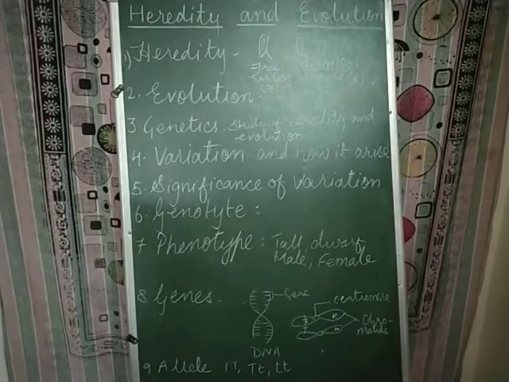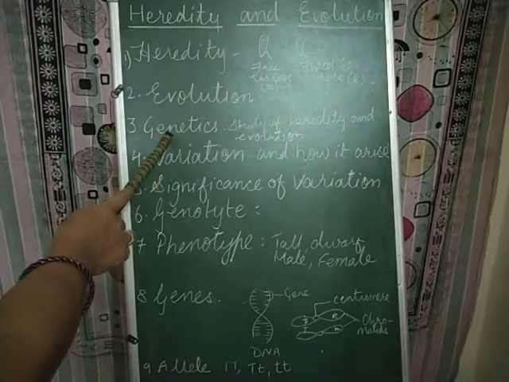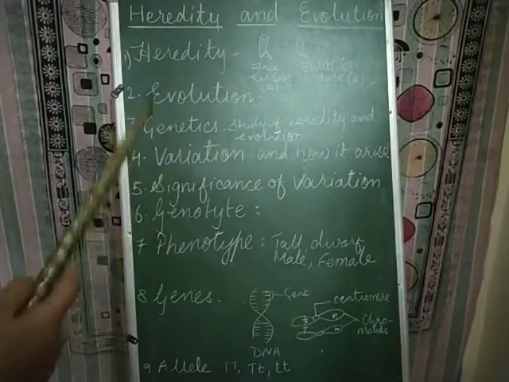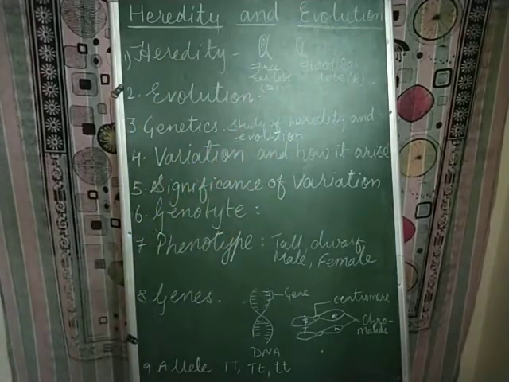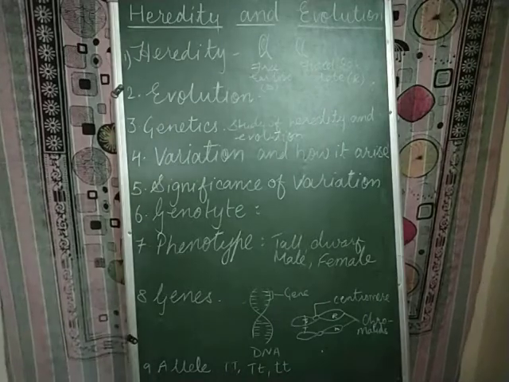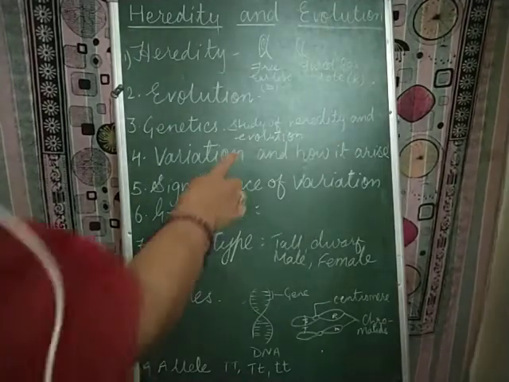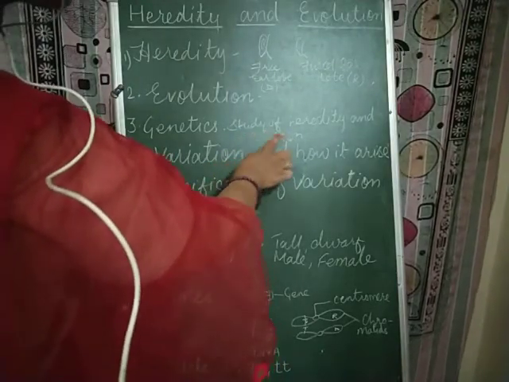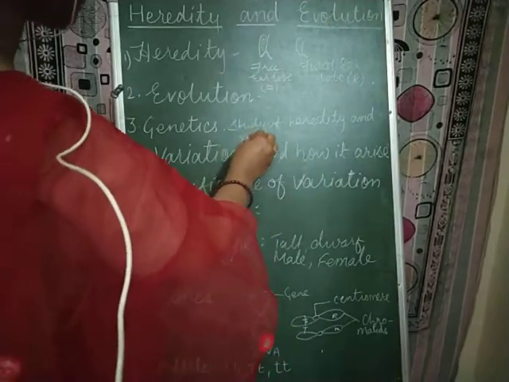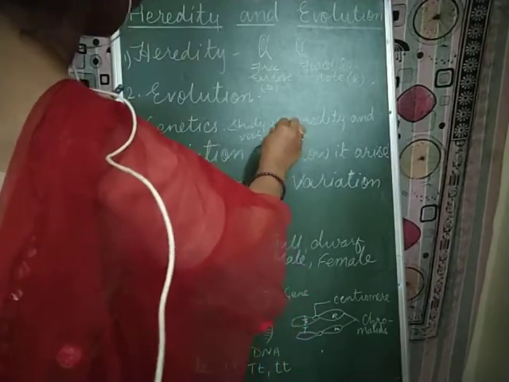Now next we have the term genetics. Genetics deals with the study of heredity and variation. Whatever changes take place in living organisms are dealt with by genetics.